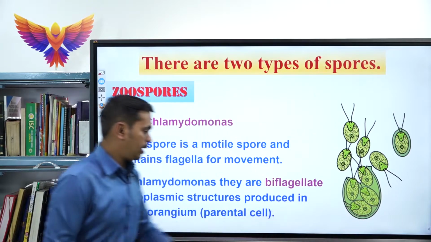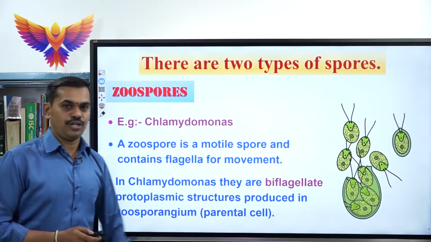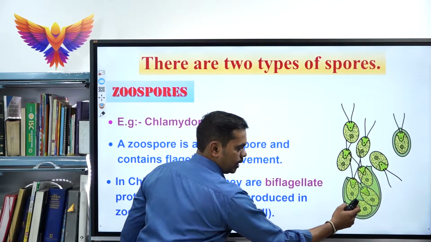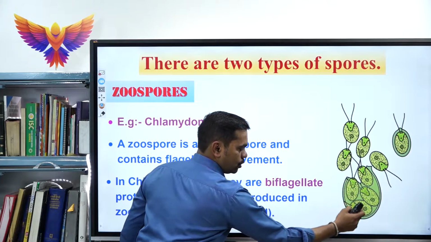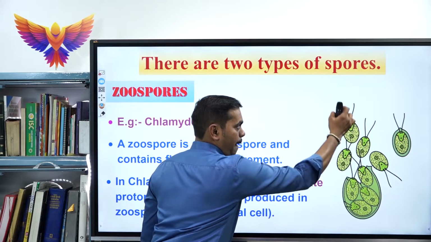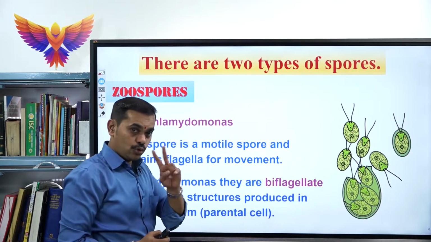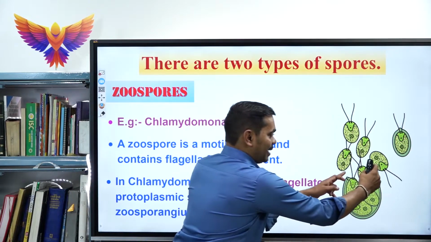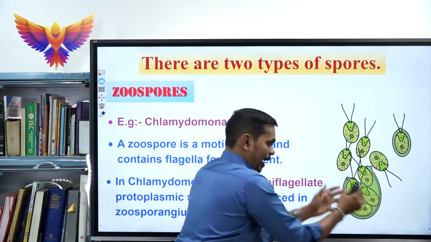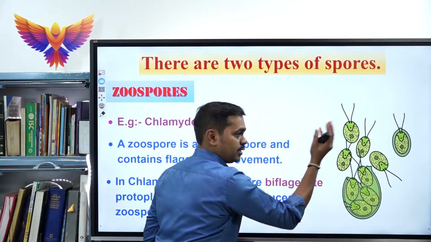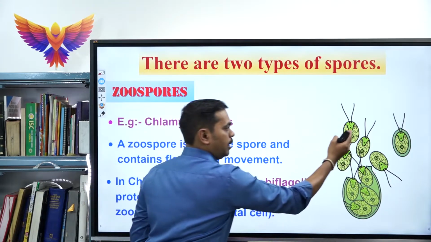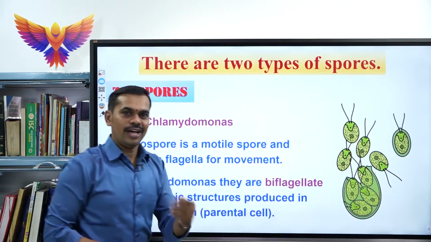This parental body is called the zoosporangium. Inside the parental body, the unicellular units called zoospores are produced. These zoospores consist of biflagella, that means two flagella will be present. As the volume of the parental cell increases, the zoosporangium ruptures and the young ones, that is the spores, come out of the parental body. Later on, each spore will develop into a new organism.